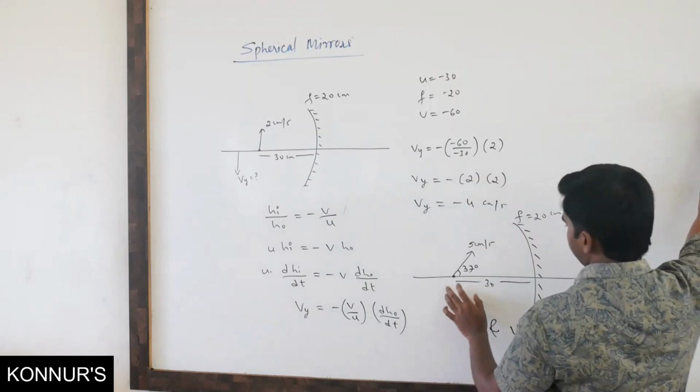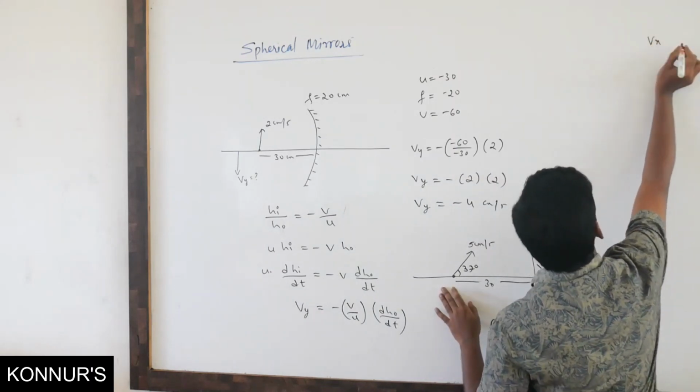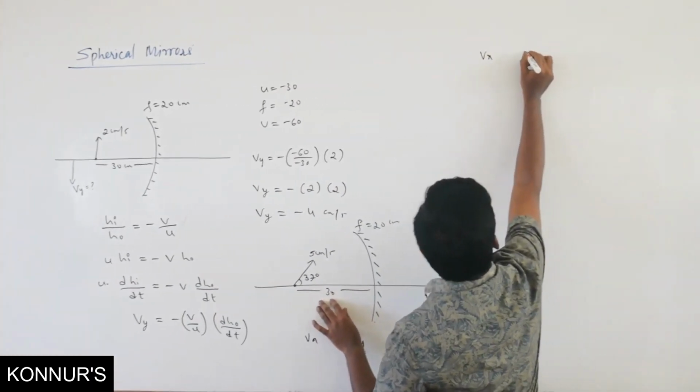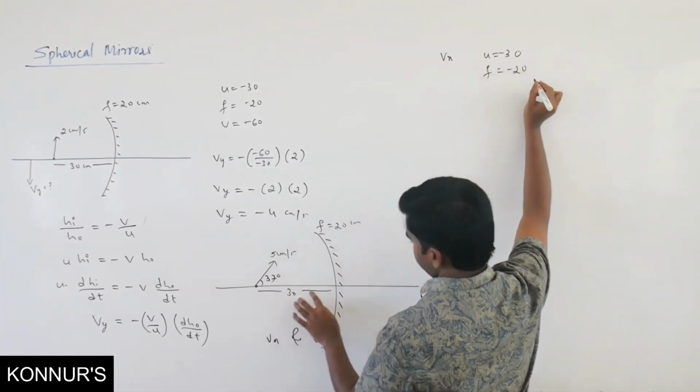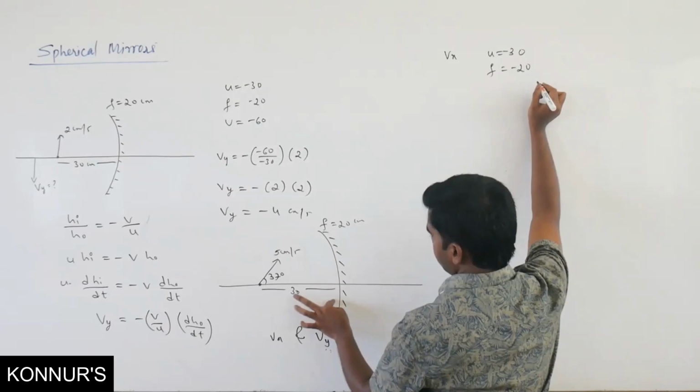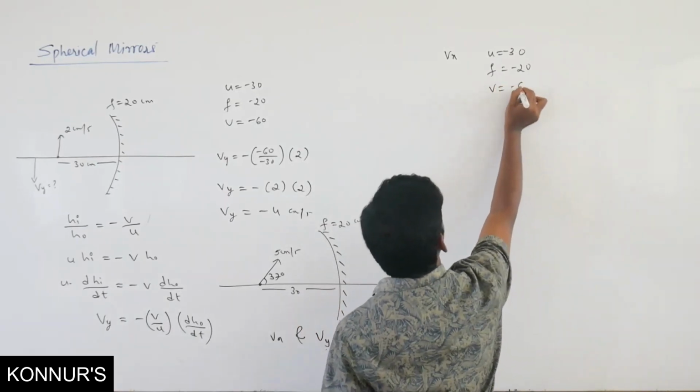So how can we calculate? To find Vx it is very simple. U equals minus 30. F equals what? Minus 20, because it is a concave mirror. So V is going to be minus 60.